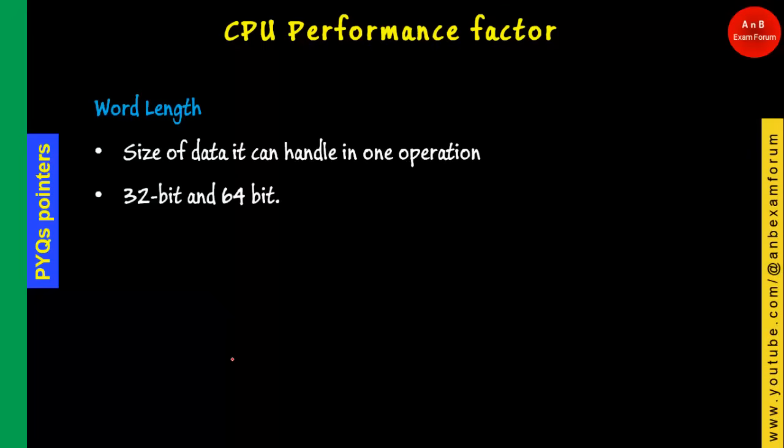The next factor is the word length. As we have seen, there are buses. So word length basically determines the size of data the CPU can handle in one operation. Generally, we have seen CPU characteristics are either 32-bit or 64-bit. It is basically the word length it is going to handle in a single operation, the size of data it can handle in one operation.